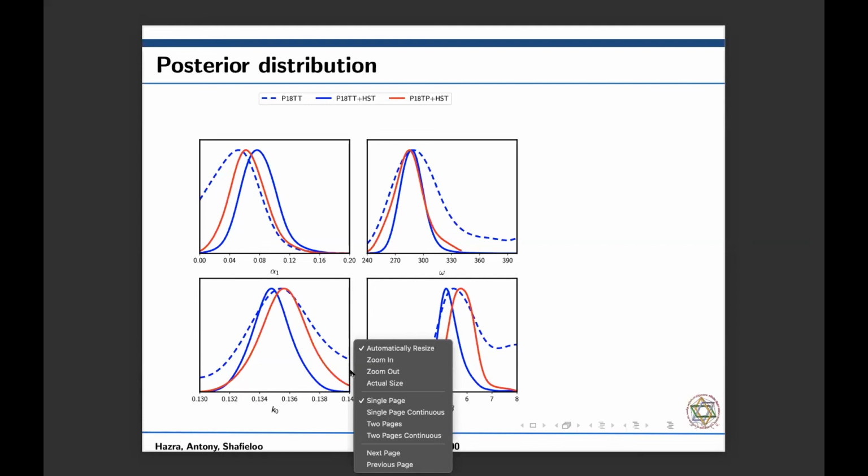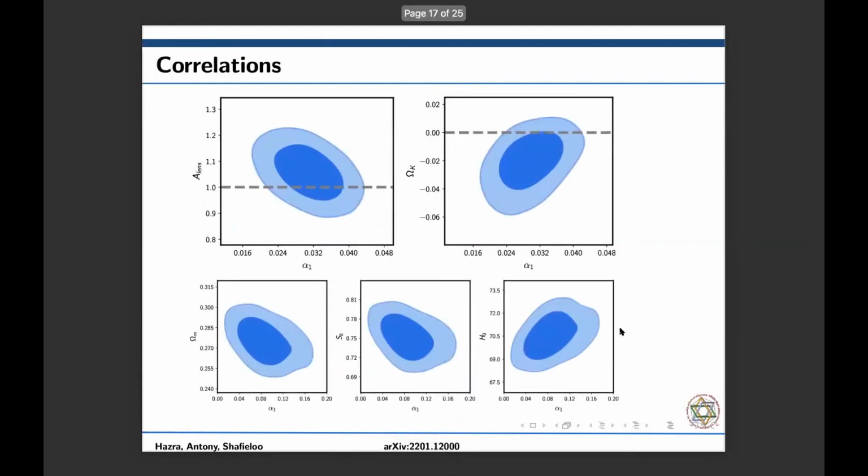These are the posteriors, and you can see that all the parameters have been constrained properly. Next, the correlations between the anomalous variables. So earlier we mentioned the anomalies: Alens anomaly, omega k, omega m, S8 and H0.